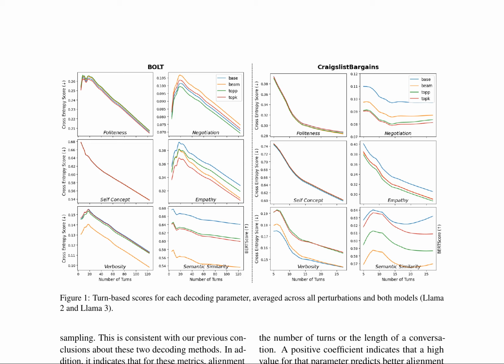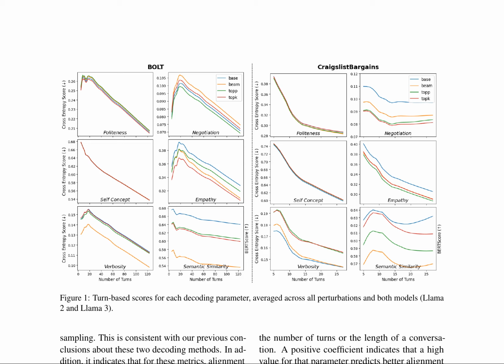The authors analyze turn-level results, finding that as conversations get longer, the LLM is able to more accurately emulate human traits. Notably, this trend applies for negotiation on the Bolt dataset but not on Craigslist bargains, where performance quickly plateaus. Beam search and nucleus sampling consistently outperform top-K sampling, indicating that alignment is correlated with the amount of context provided.